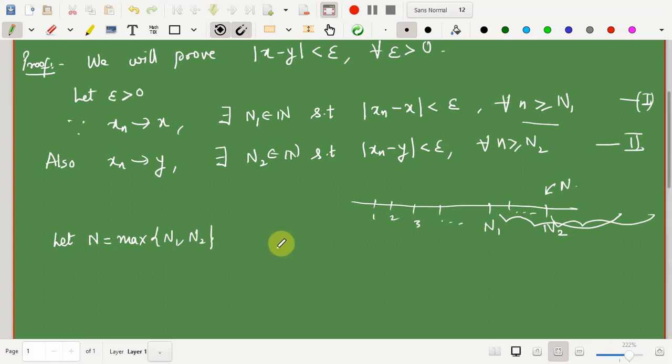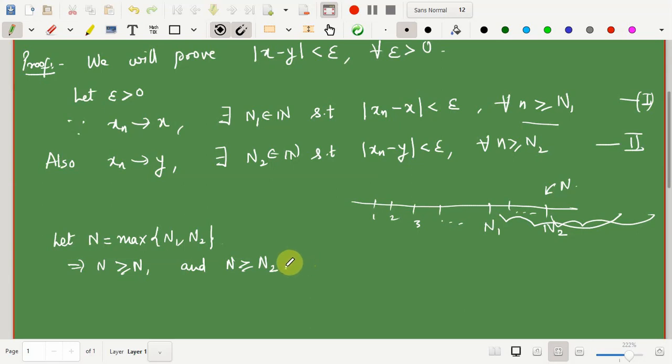So now since N is the maximum of N1 comma N2, this implies that N is greater than or equal to N1 as well as N is greater than or equal to N2, right?